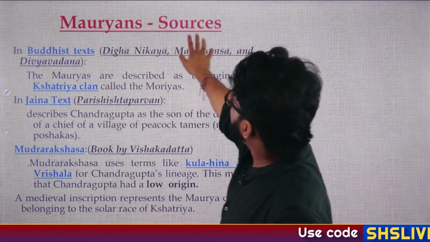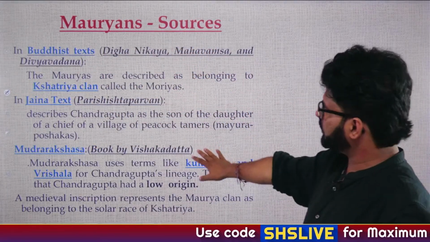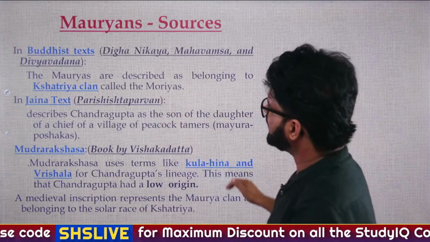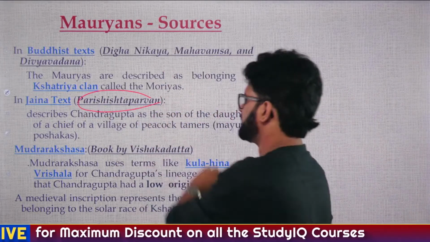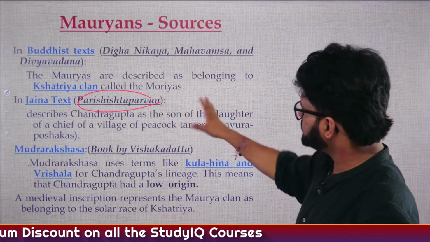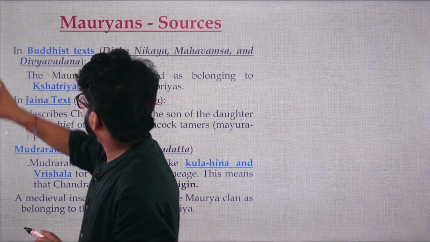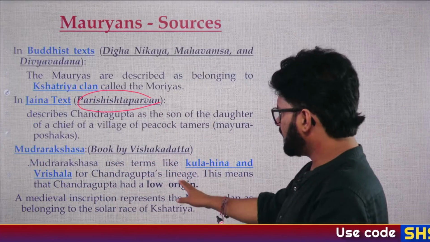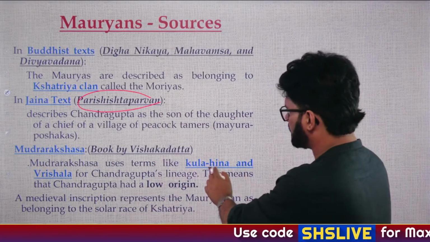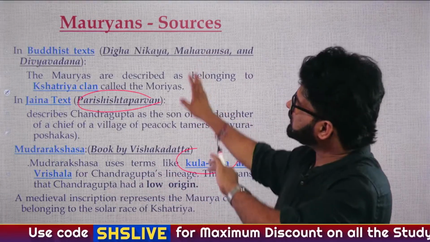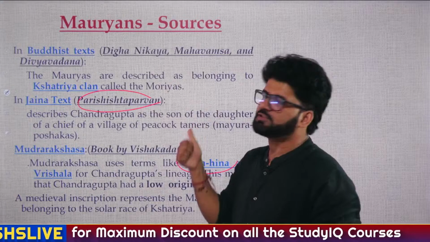And this we have discussed when we were talking about Mauryans, what Buddhist texts Digha Nikaya, Mahavamsha, Divyavadna are saying. Jaina text Parishtha Parvan, what they are saying about the lineage of Mauryans. Oh, here they are talking about Chandragupta Maurya, not the Chandraguptas rather. So yes, and Mudra Rakshasa written by Vishakha Datta, which talks about terms like Kulahin and Vishala for Chandragupta's lineage. So all these things I have told you when I was teaching you this particular slide.